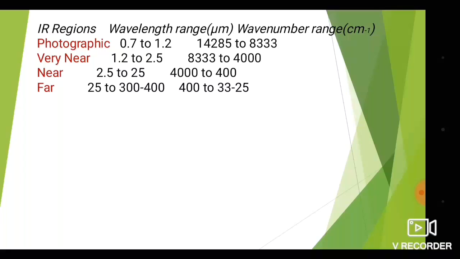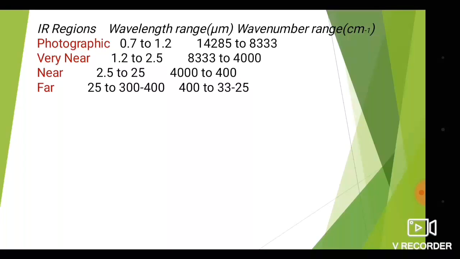For the very near IR region, the wavelength range is 1.2 to 2.5 micrometer, and the wave number is 8,333 to 4,000 centimeter inverse.